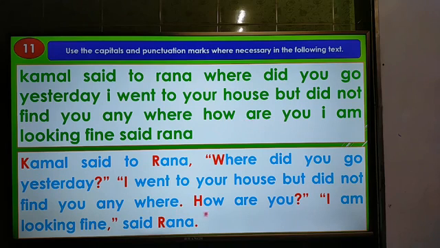And how are you? This is an interrogative sentence. It will start with a capital letter. How are you? And as it is an interrogative sentence, we have to give a question mark and inverted comma also. And then again the last sentence starts, so we have to give an inverted comma, and I will be a capital letter. I am looking fine, comma, inverted comma, said Rana. Rana is a proper noun, so we have to use a capital letter here, and at last we have to give a full stop.